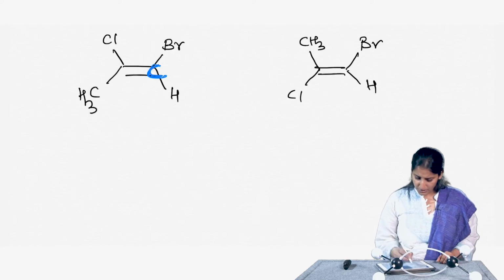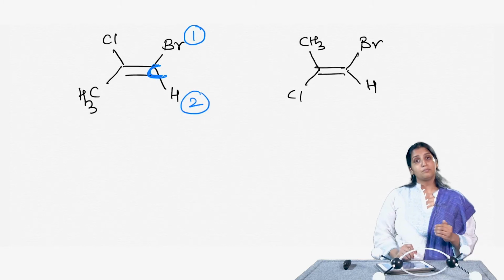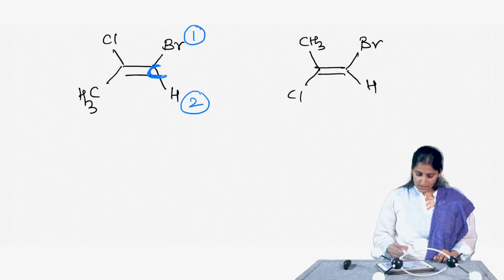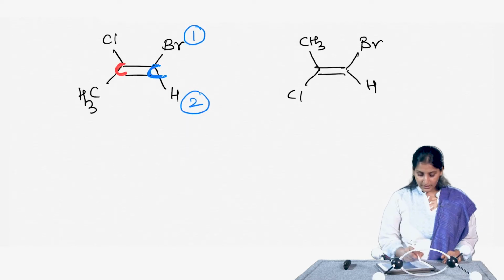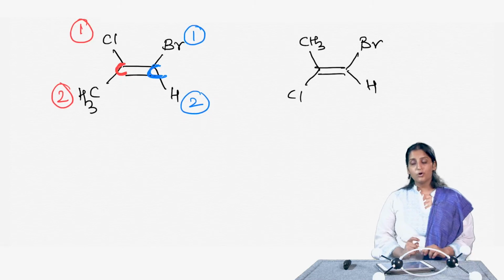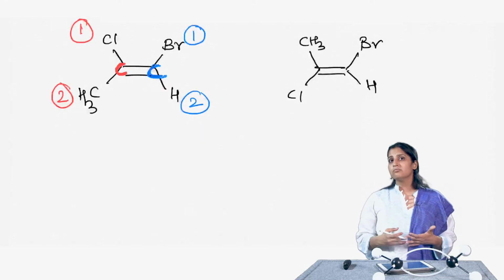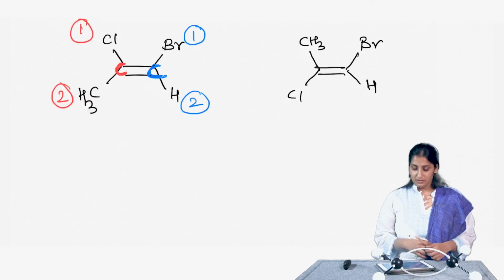In this case bromine will get a higher priority and hydrogen will get a lower priority. I do the same exercise on this other side, in which chlorine will get a higher priority and this methyl group will get a lower priority, because again chlorine has a higher atomic number than carbon.